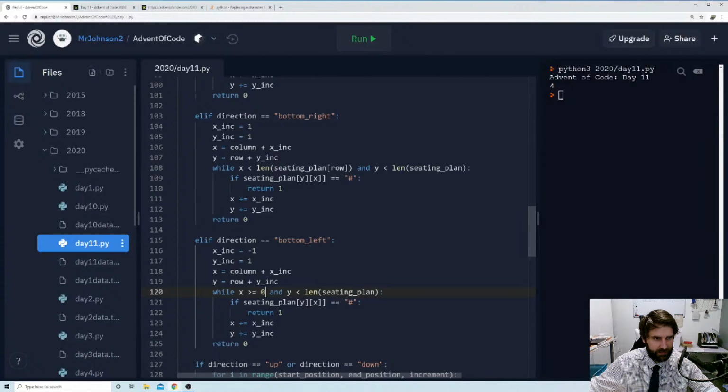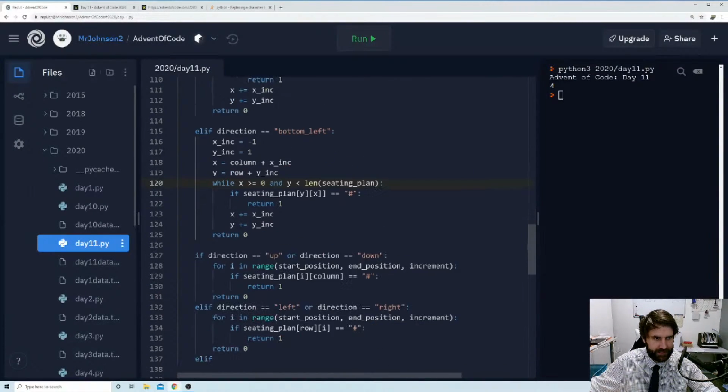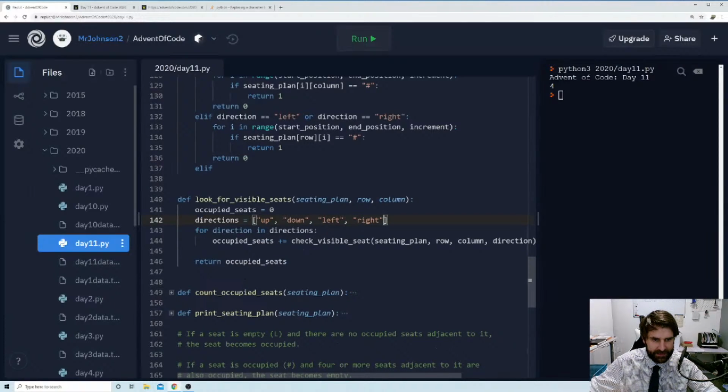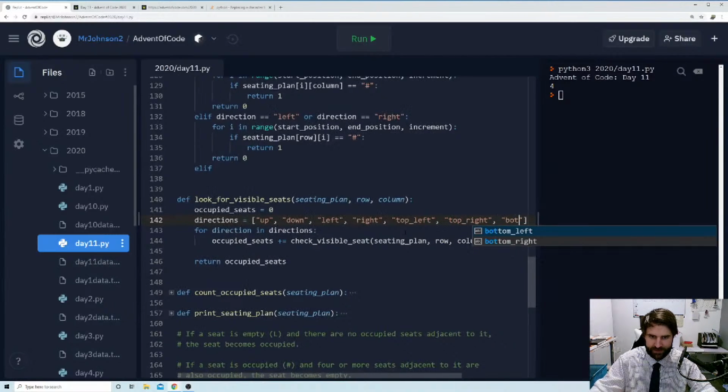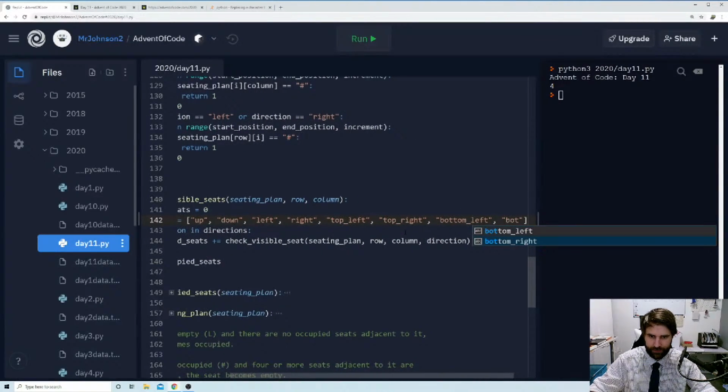Okay. So if it hits any of these top left, top right, it's going to return. It's never going to get down to here. If it does get down to here, it will run this. So let's add these directions into here. So we're going to have top right or top left, as the auto fill has decided. Top right. We're also going to have bottom left and bottom right.